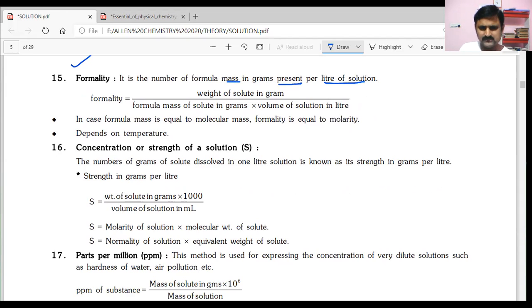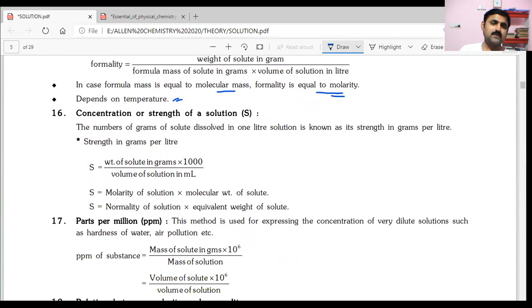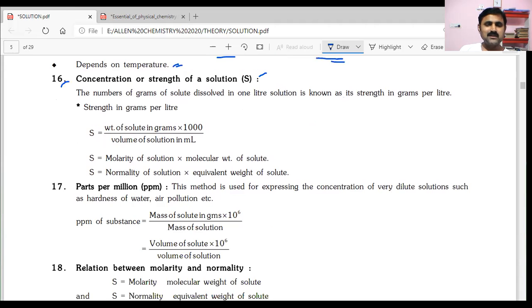If the formula mass is equal to the molar mass, then formality is nothing but molarity only. It depends on temperature only. We will use formality mainly for ionic substances. And another one, concentration or strength of solution, can be obtained by weight of solute in grams by volume of solution into 1000.